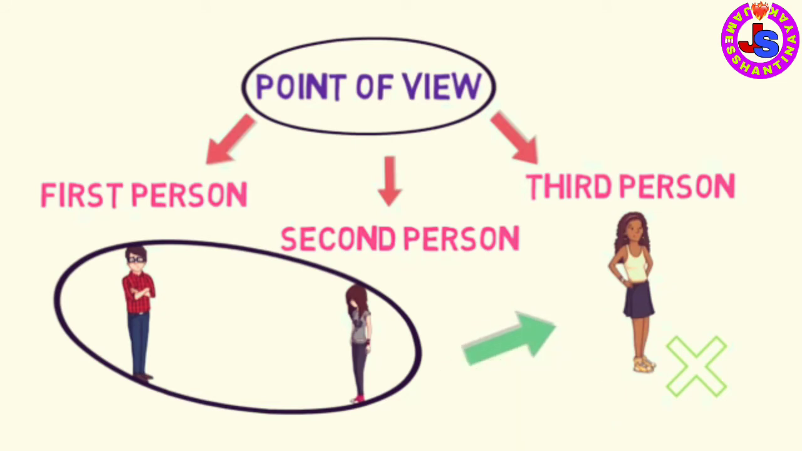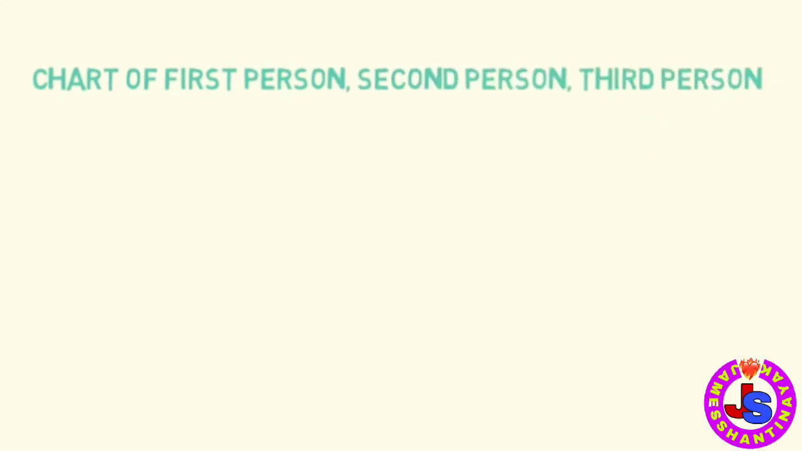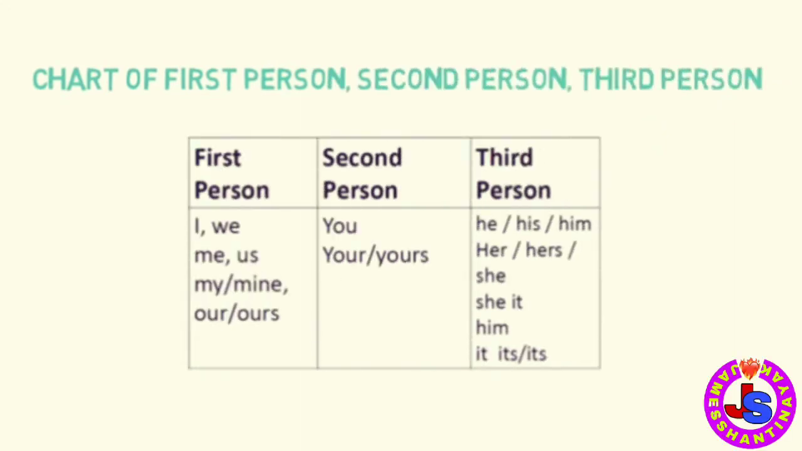And Ravi may be talking to Isha like this. "I am telling you that she is very beautiful." For the complete chart of first person, second person, third person, please refer to this image.